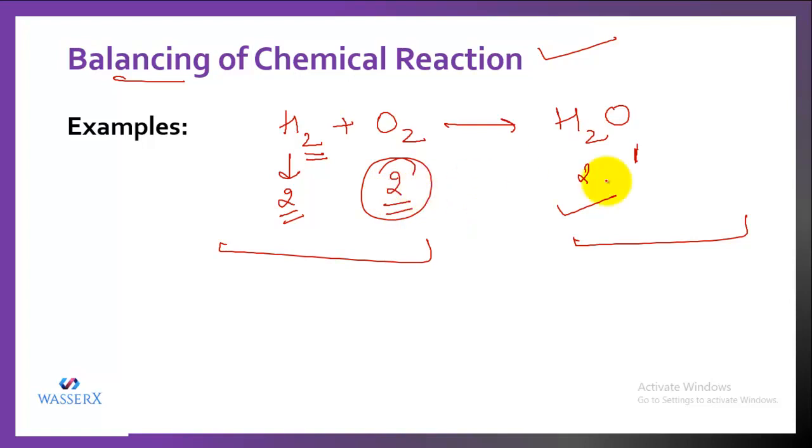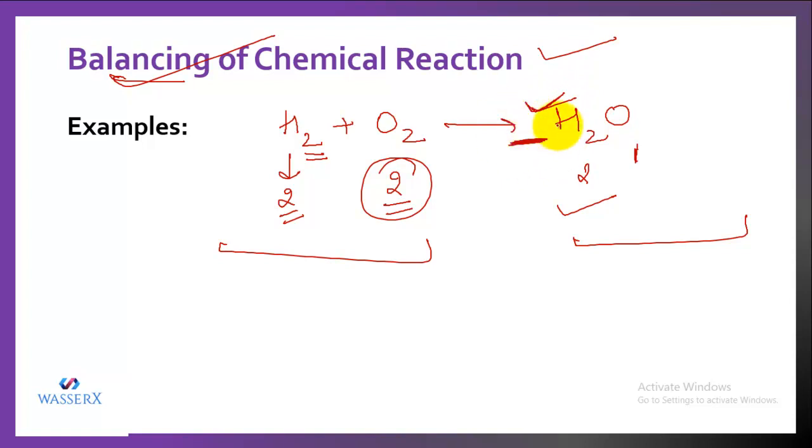In order to make it equal, in order to balance the oxygen atom, we have to follow a certain set of rules. And when we follow those rules, the reaction becomes balanced and it starts obeying the law of conservation of mass. Whenever you are doing balancing, you are permitted to write only in the front of the chemical formula of any compound, not in between the atoms and not as a superscript or subscript.